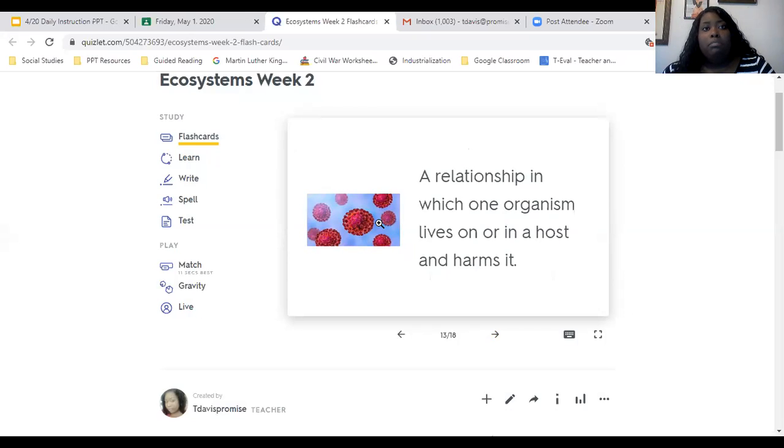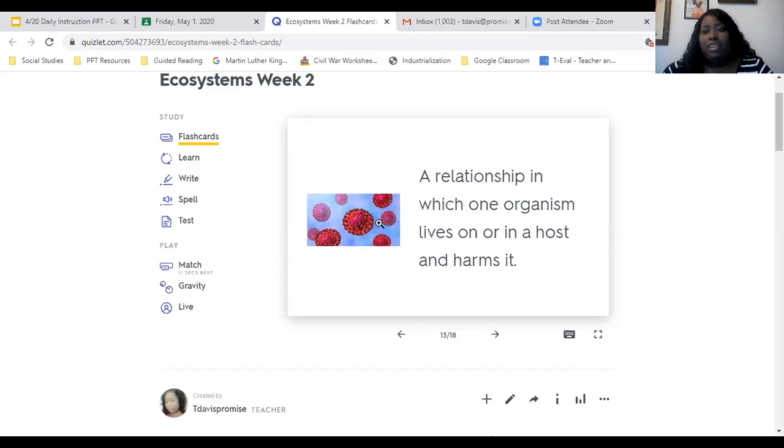When fleas bite a dog or a cat, they're drinking their blood. And then mosquitoes. So anything that bites a person, like a flea, a tick, a mosquito, the organism that it bites is the host, and it is the parasite. Anything that lives within another organism is a parasite as well.